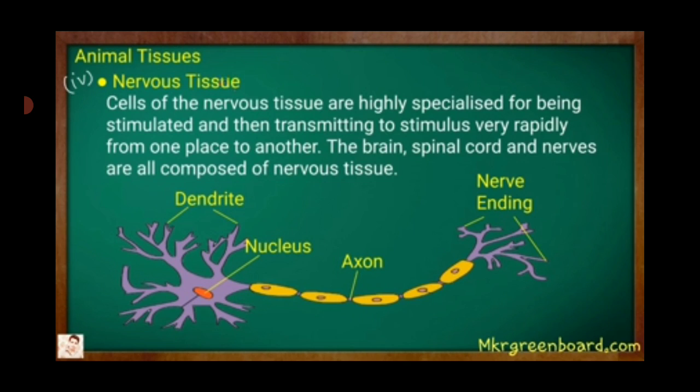So, this is the structure of a neuron where different parts are present in it: dendrite, nucleus, axon, nerve ending. Dendrite helps in receiving the stimulus from various parts of the body, and in the nucleus or the cell body, that stimulus is converted into a message, and then it is passed on to the axon, and from the nerve ending it passes to the next neuron. So this is all about the animal tissues. With this the chapter is complete.